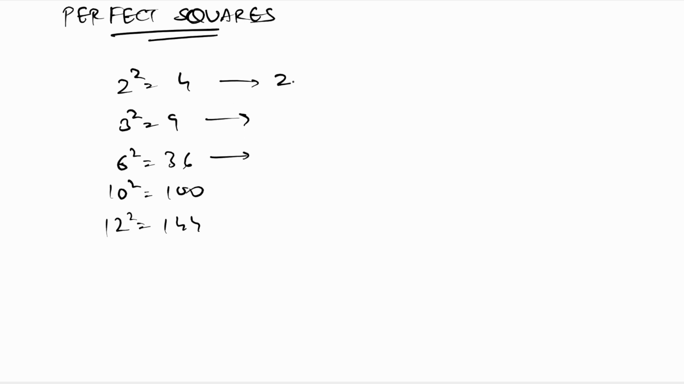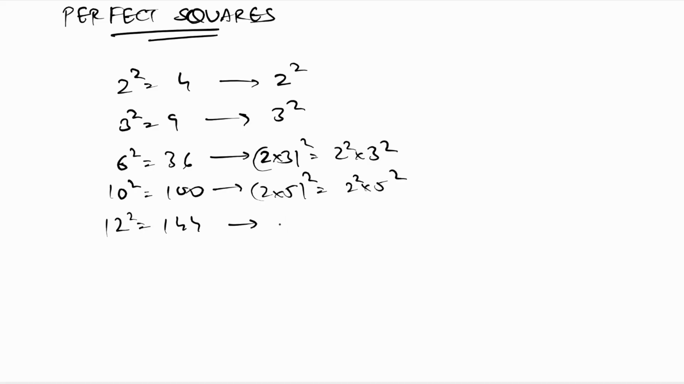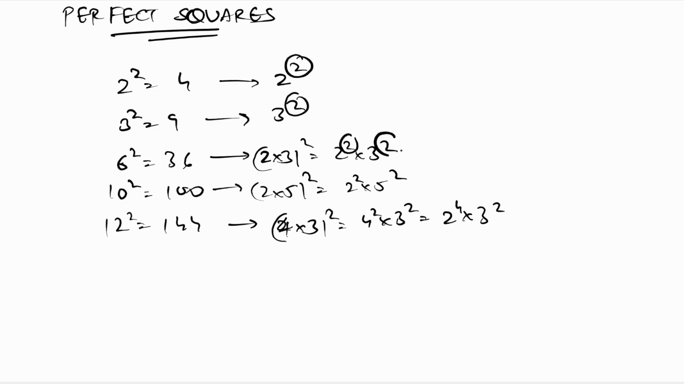So for 4, the prime factorization is 2 squared. For 9, it's 3 squared. For 36, it's 6 squared, which is 2 into 3 squared, which is 2 squared into 3 squared. For 100, it's 2 into 5 squared, which is 2 squared into 5 squared. And for 12 squared, it's 4 into 3 squared, which is 4 squared into 3 squared, which further gives me 2 raised to 4 into 3 raised to 2. So one thing to observe here is that the powers of the primes in each prime factorization are even for perfect squares, which is a visible result here.